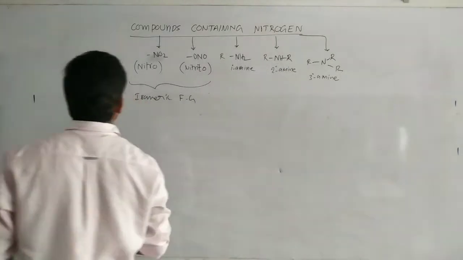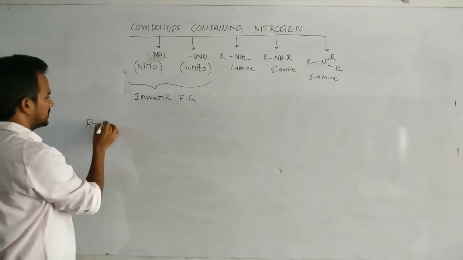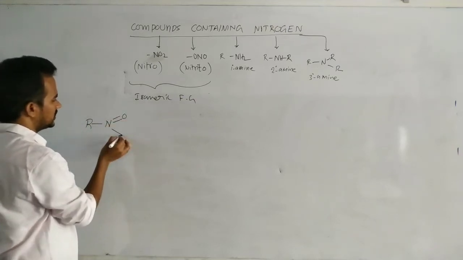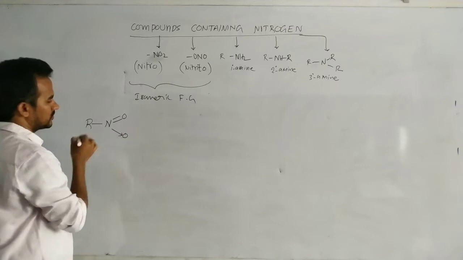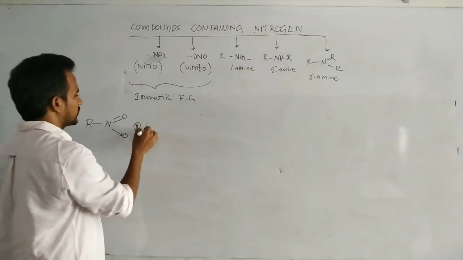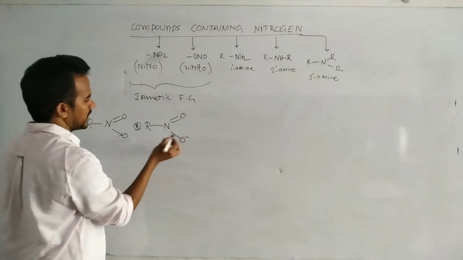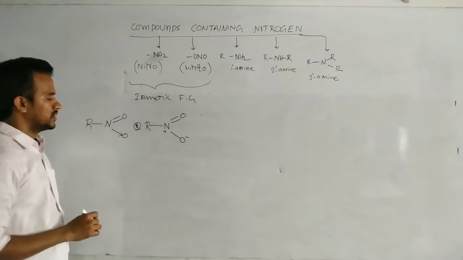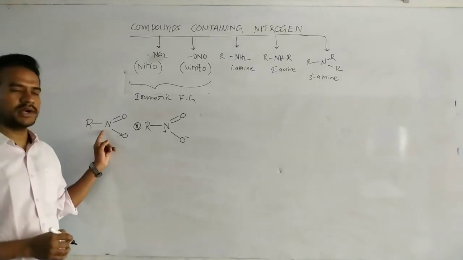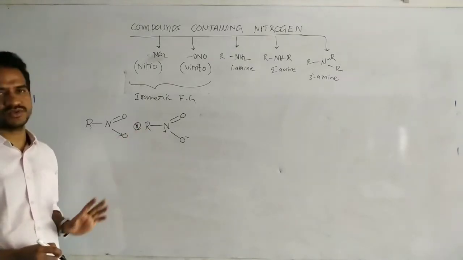What is the difference between these two compounds? Here R-N double bond O, with a dative bond from nitrogen to oxygen. We can write R-N double bond O minus, with plus on nitrogen. In the formation of a dative bond, there is a donor atom and an acceptor atom. The acceptor carries a negative charge, the donor atom carries a positive charge.